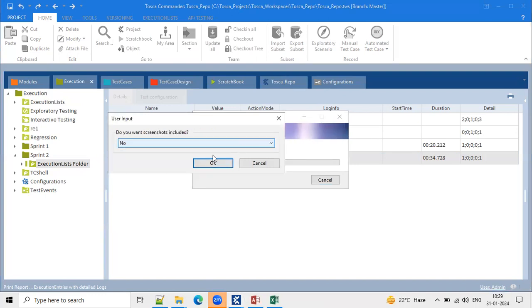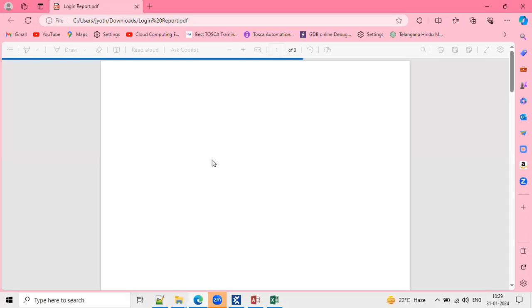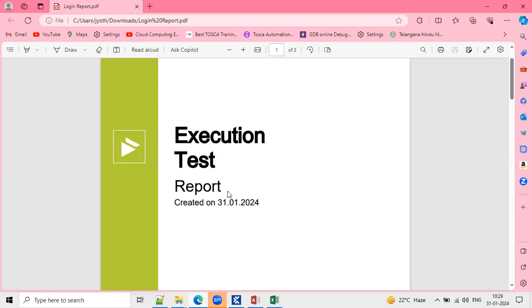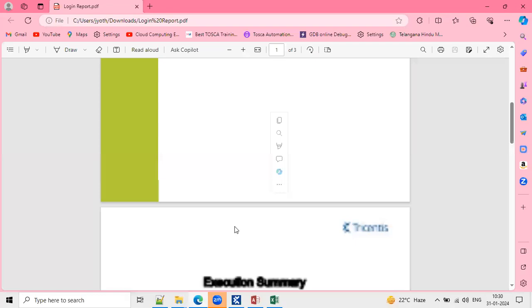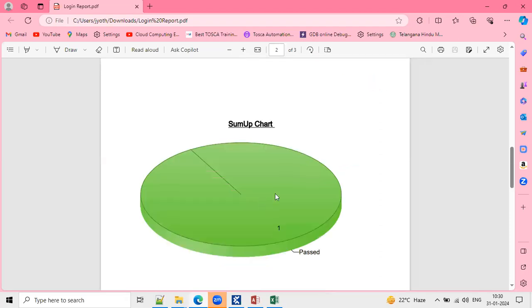Again, this one is asking about including screenshots of our test. Yes. Now see, this is the report. So the report is exported. This is the Tricentis execution test report created on 31st/01/2024. If we scroll down here, this is the execution summary. Total how many test cases are executed and how many are passed. This is the chart representation.